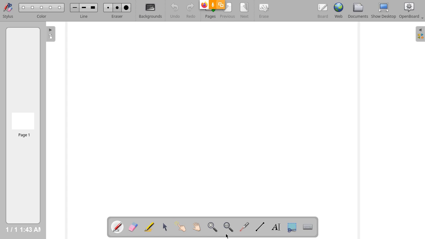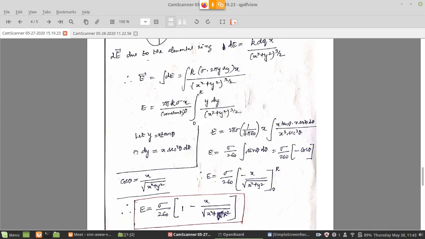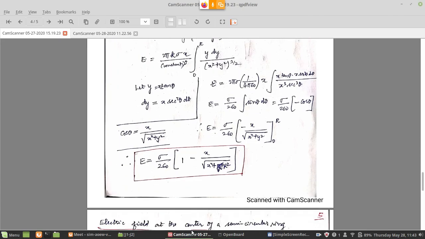If you apply that condition, see, x is much greater than r. This is the condition because your disk, far away from it, will appear like a small point charge. So x is much larger than the radius r. Under this condition, look at the expression: E is equal to sigma by 2 epsilon naught multiplied by 1 minus x divided by square root of x square plus r square. This is the result we arrived at.